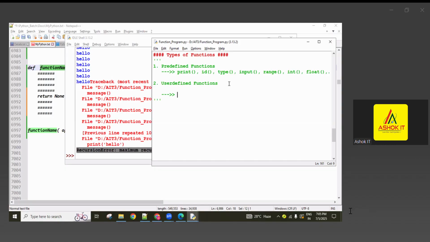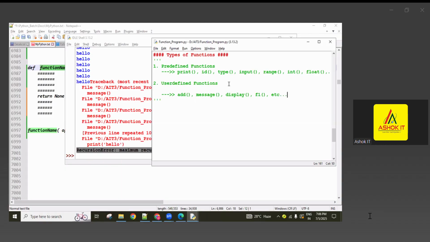For example, so far we created add function, message function, display function. Depending on the requirement, guys, deposit function, withdraw function, balance inquiry function, like that, a number of things we can write. F1 function, etc.